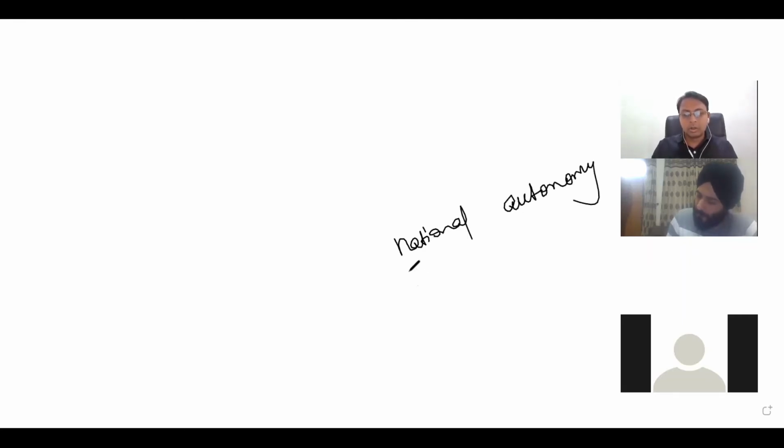Underline national autonomy, all of you. This was the reason they chose to keep India outside the ambit of the Cold War.